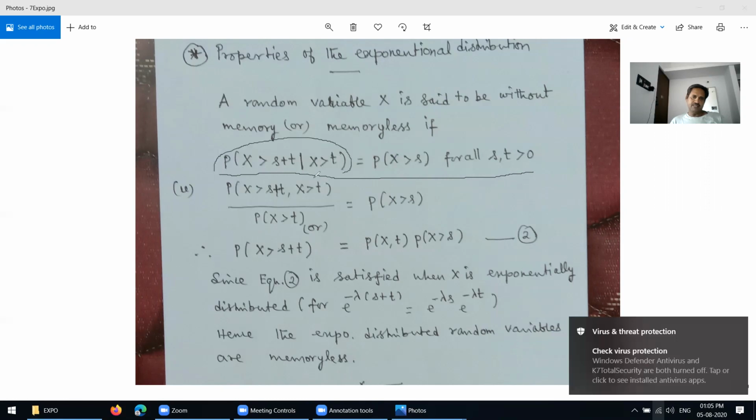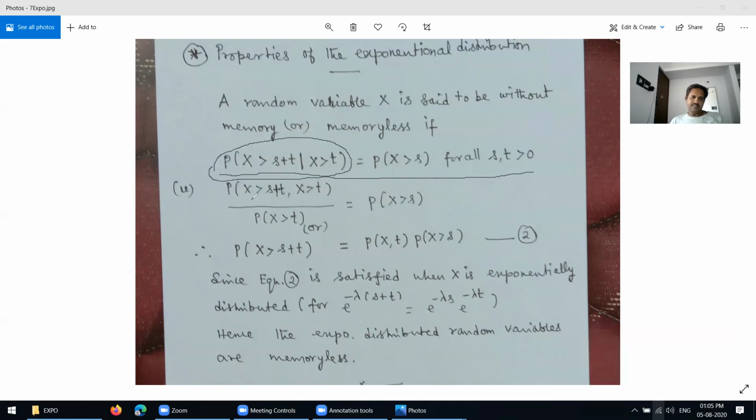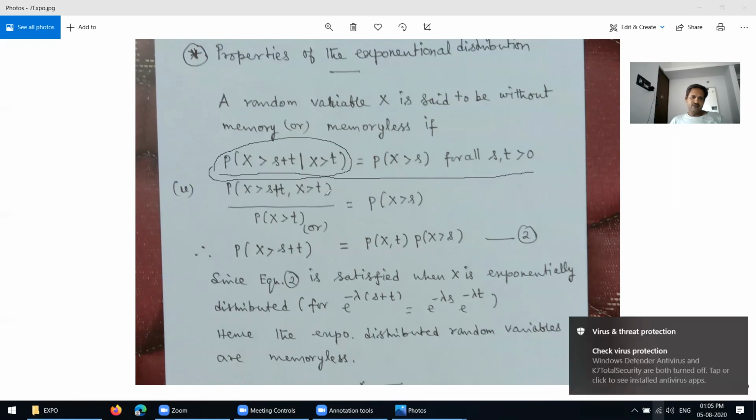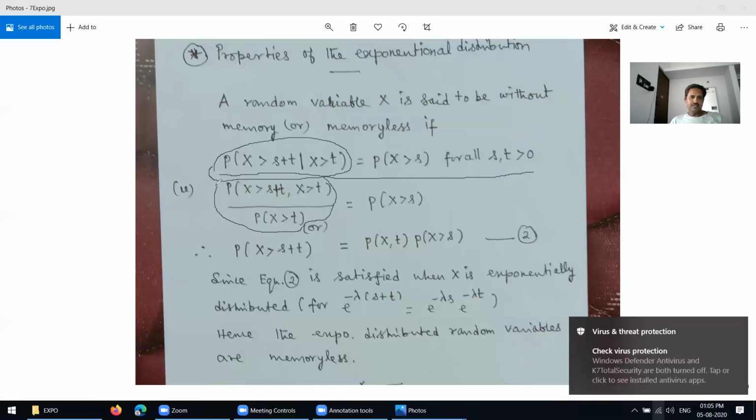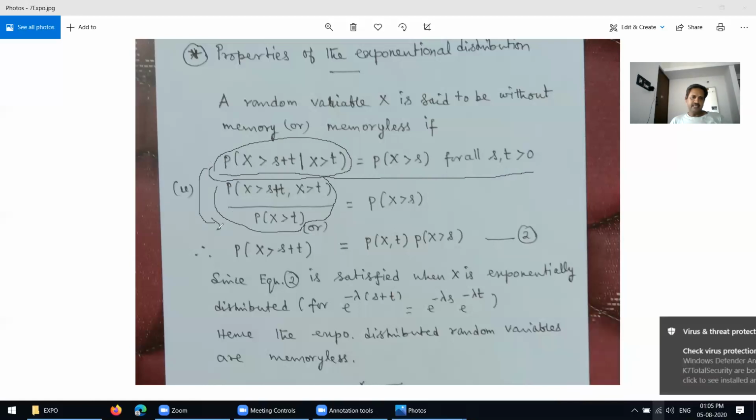Using the definition, the left hand side equals the probability of x greater than s plus t, comma, x greater than t, over the probability of x greater than t. The definition is this one, and the left hand side can be written like this.